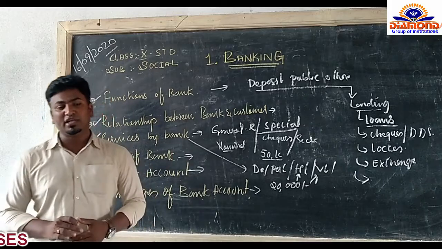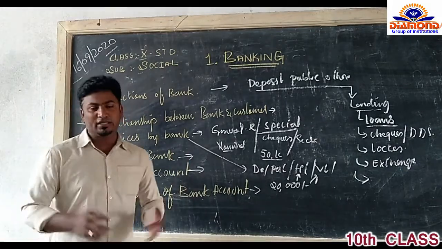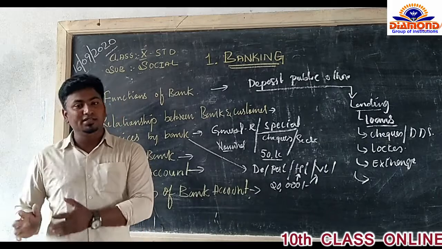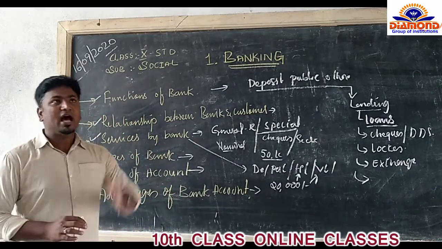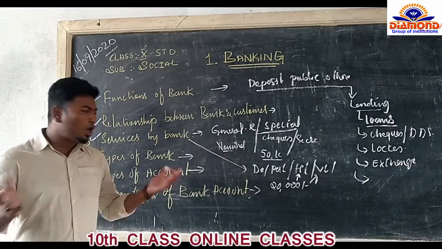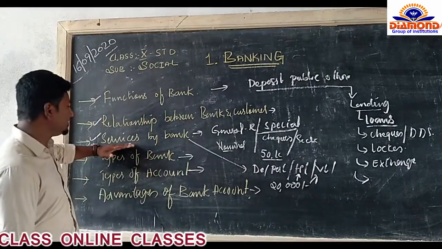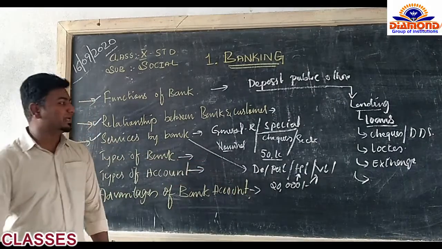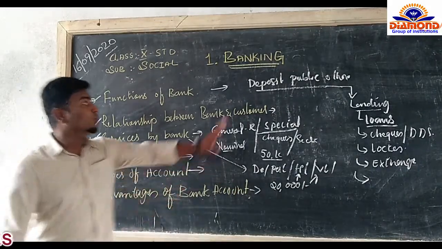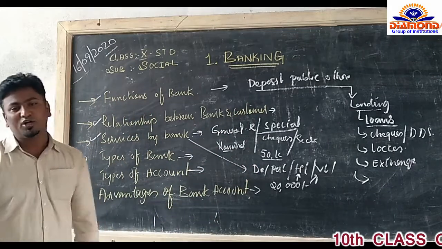Previously, people were using motorcycles, cycles, and auto rickshaws, but now even in villages, people are preferring cars. They are preferring RCC houses. All this they are getting only because the bank is giving the services. These offered services are utilized by customers. Think, if the bank is not there, then the needs of the people would be difficult to meet.